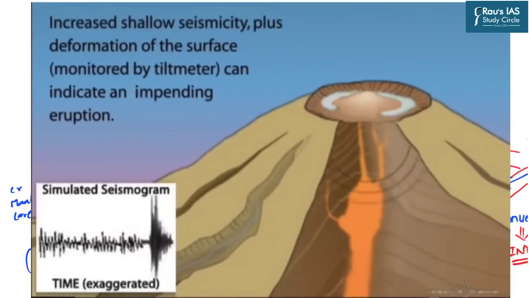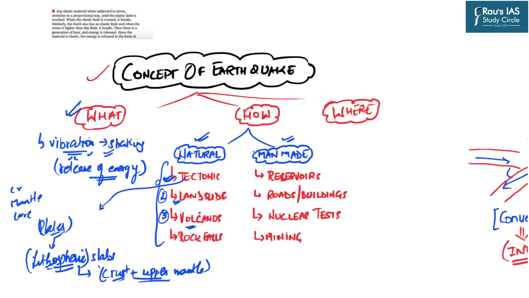Whenever these vents are created, which are also known as volcanoes, this fracturing of the earth leads to vibration and shaking. Similarly, rock fall is also one of the important factors for earthquakes. Then come the man-made factors.